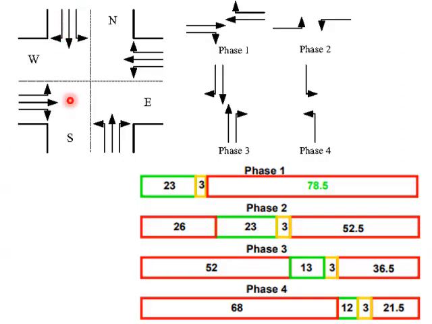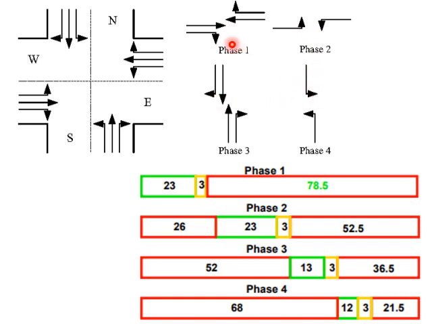Here you can see an intersection. The directions are marked: north direction, south direction, east direction, and west direction. And vehicles are entering from different legs of the intersection. Vehicles from each road have to go straight, left, and right. So here for 4 different roads, the signal design is given in 4 different phases, like phase 1, phase 2, phase 3, and phase 4.